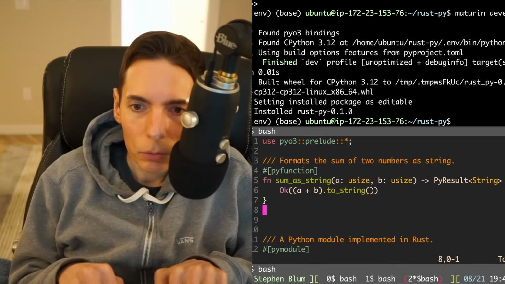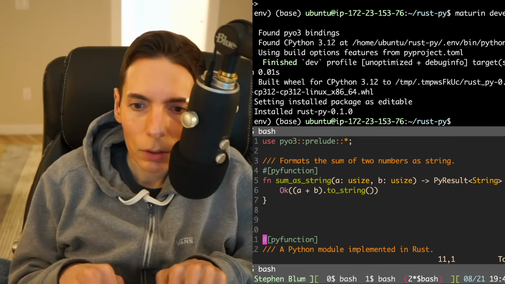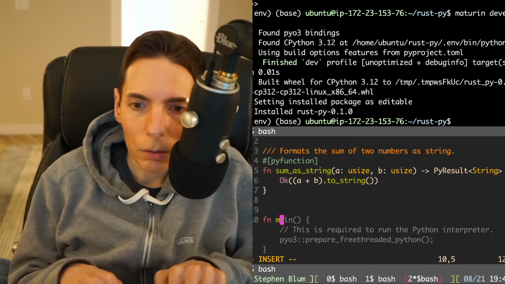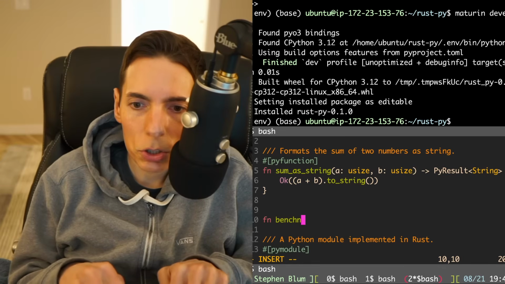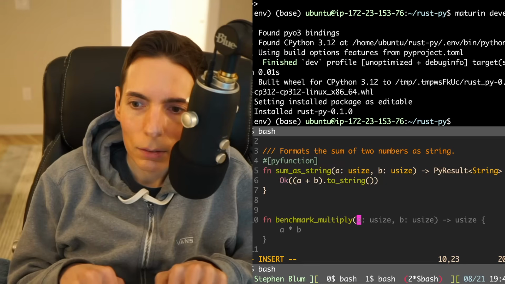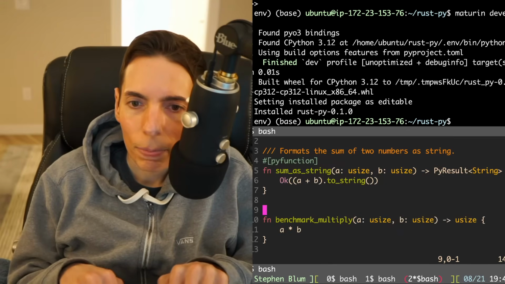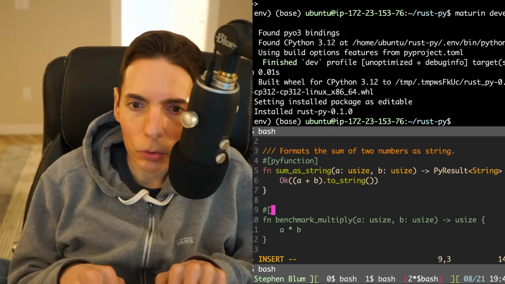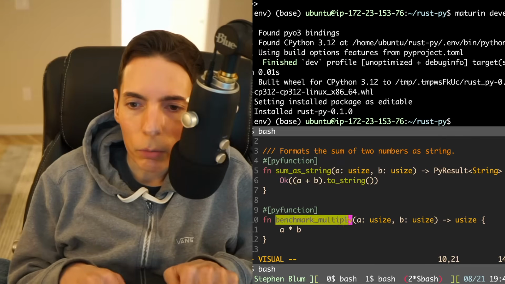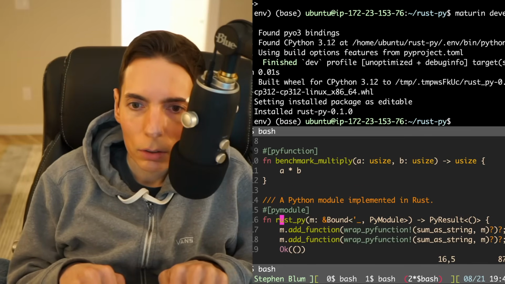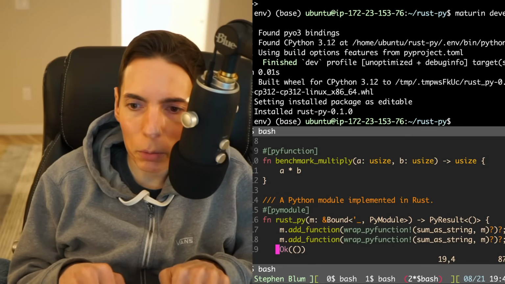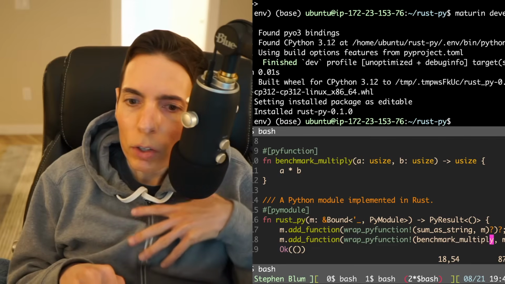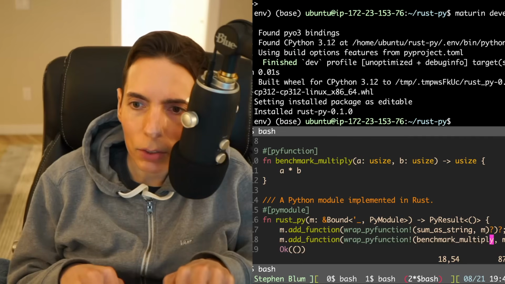Okay, so we'll pipe from here, get that. Actually, we'll just do fn benchmark multiply. Okay, and we'll say pymodule. Oh no, pyfunction. There we go. And then we can import that here. We want benchmark multiply. What is m? I think that's it. I think we're good.